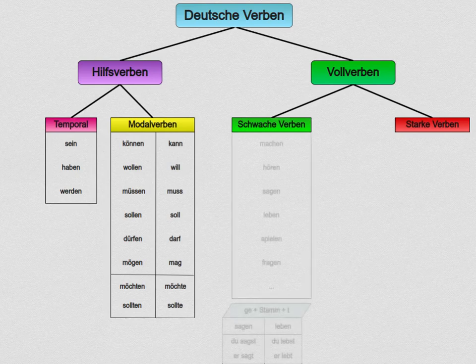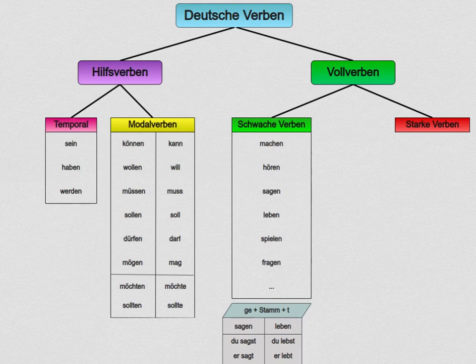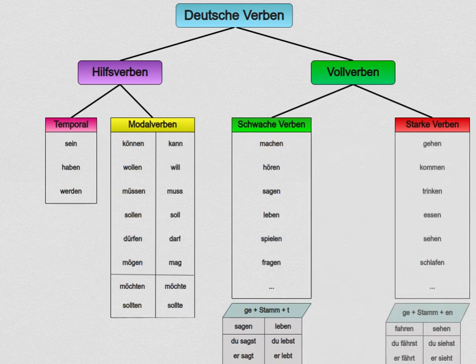The weak ones are strictly regular. Their participles end in T. The strong verbs have a vowel change in the present tense, namely A becomes Ä and E becomes I, but only in the second and third person singular. Their participles end in en and can have a vowel change.